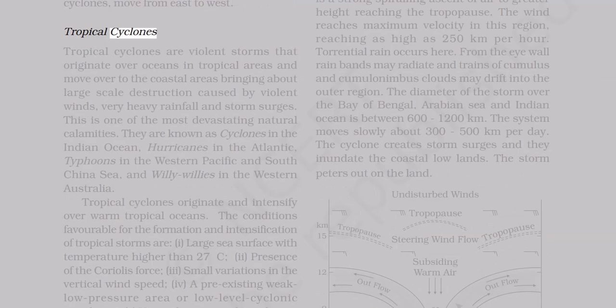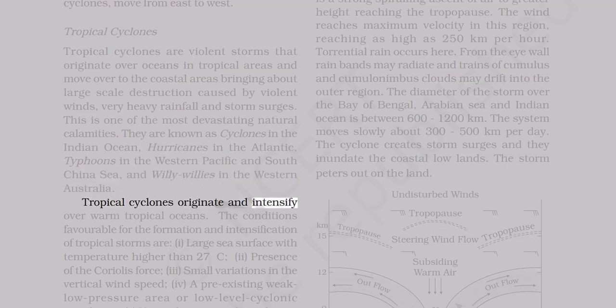Tropical cyclones. Tropical cyclones are violent storms that originate over oceans in tropical areas and move over to the coastal areas, bringing about large-scale destruction caused by violent winds, very heavy rainfall, and storm surges. This is one of the most devastating natural calamities. They are known as cyclones in the Indian Ocean, hurricanes in the Atlantic, typhoons in the Western Pacific and South China Sea, and willy-willies in Western Australia.